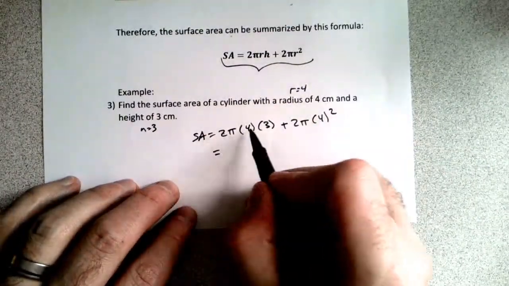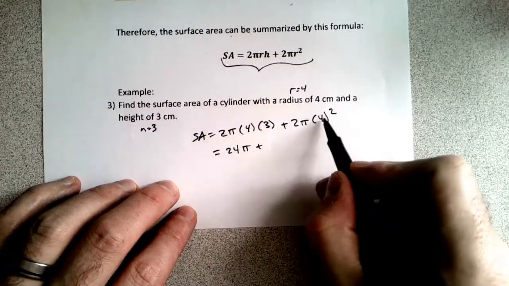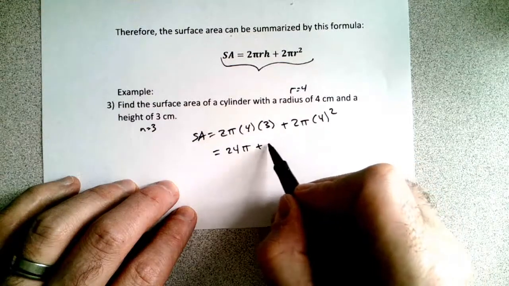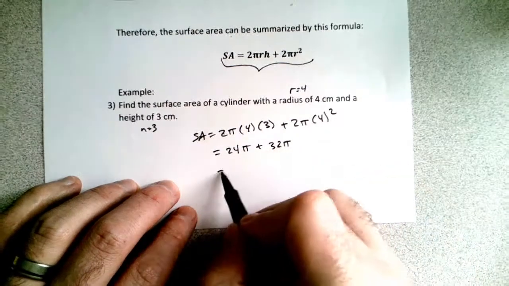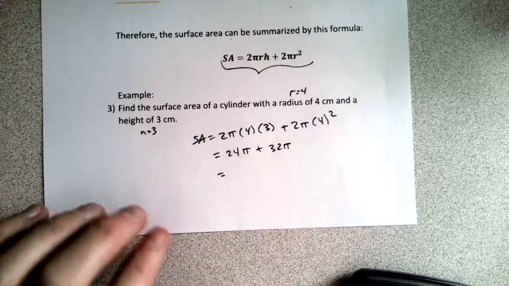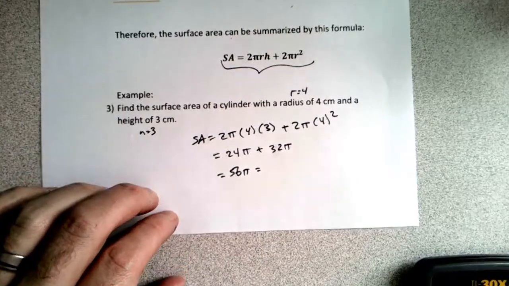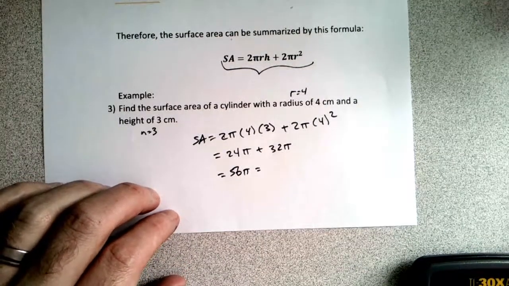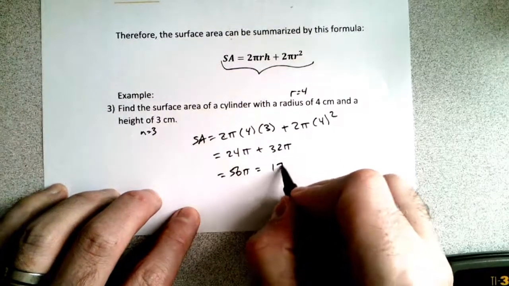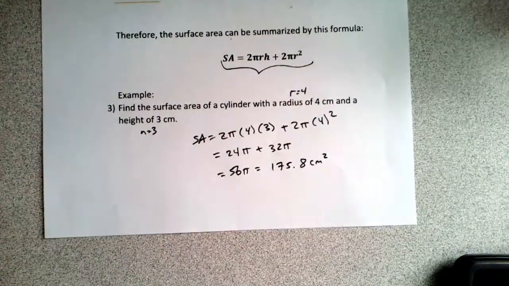So we get 2 times 4 is 8, times 3 is 24 pi, plus 4 squared is 16, times 2 is 32 pi. You can actually add the pi's together, or just take it times 3.14 right now if you want to. So you would get 56 times pi, which is 3.14 in this class, 175.8 centimeters squared. Remember, this is surface area, okay?